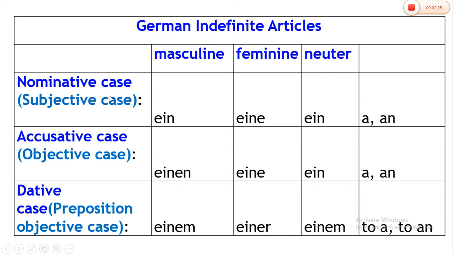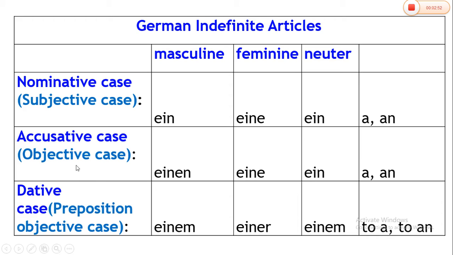When we have nominative case in a sentence with feminine noun, eine article is used. When we have nominative case or subjective case in a sentence with neuter noun, an article ein is used, and they all will have the same meaning, a and an.